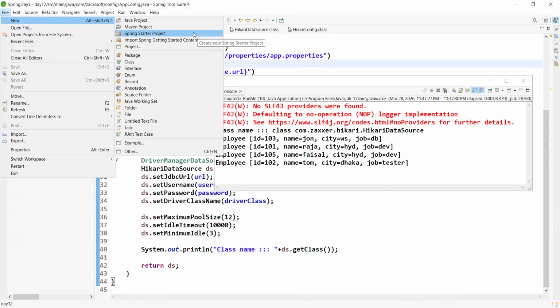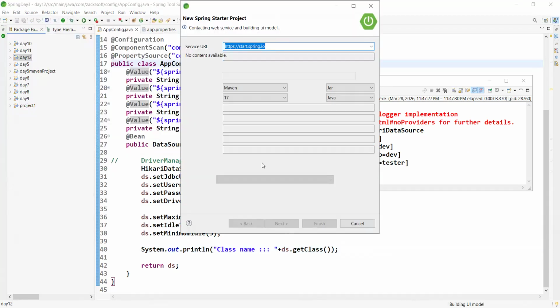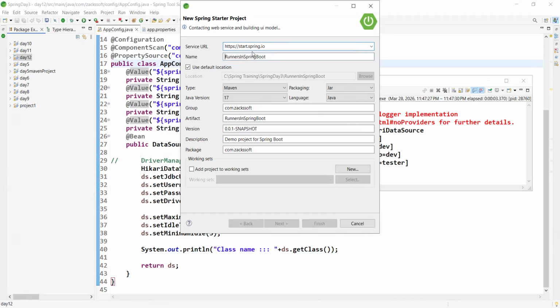Maven. Why did we choose Spring Starter only, right? Spring Starter project. For example, day 13. Now boss, day 13, just observe.